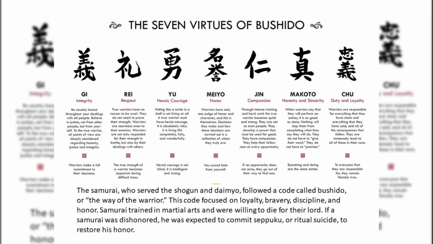The samurai who served the shogun and daimyo followed a code called Bushido, or the way of the warrior. This code focused on loyalty, bravery, discipline, and honor. Samurai trained in martial arts and were willing to die for their lord. If a samurai was dishonored, he was expected to commit seppuku, or ritual suicide, to restore his honor.